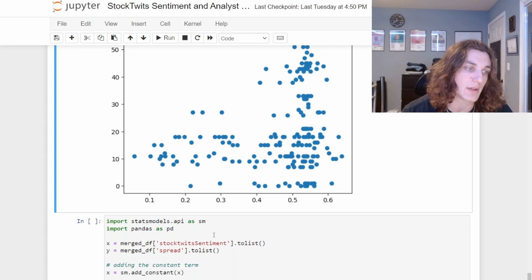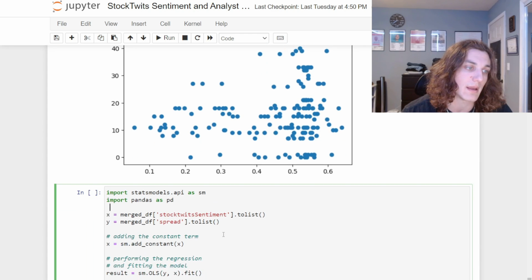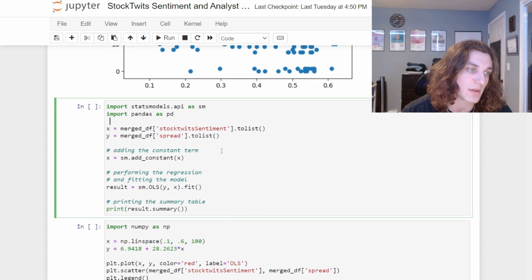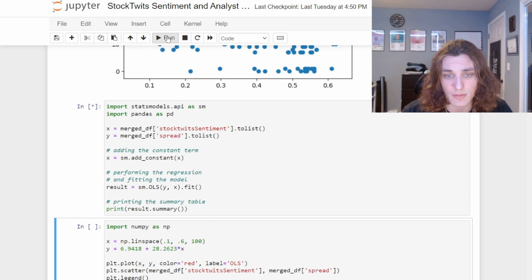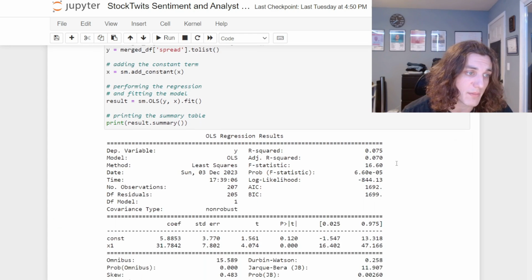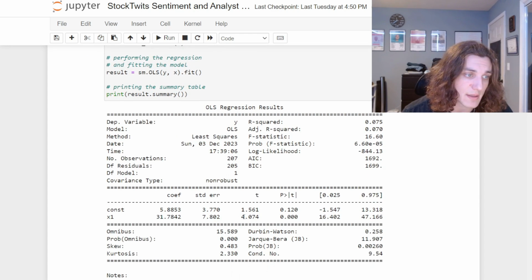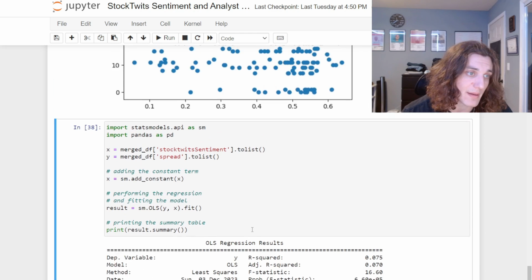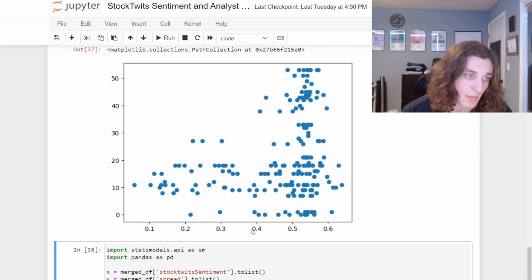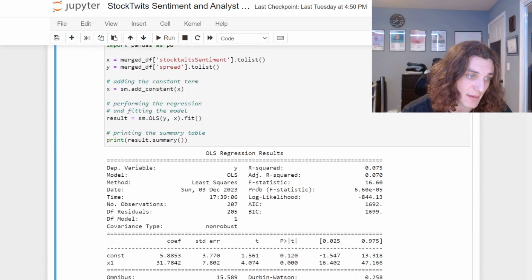So for kicks, we can go ahead and do an OLS printout here. I'm just going to use statsmodels. I'll run this, and lo and behold, we get a positive and statistically significant t-stat, and that just matches what we would expect drawing a line of best fit through that.